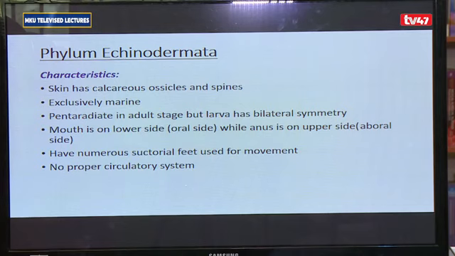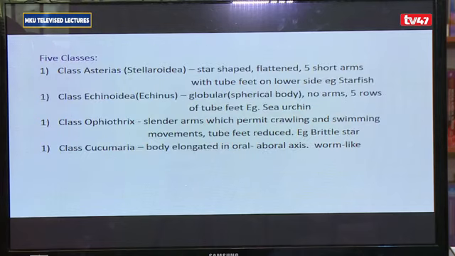For this particular phylum, we have 5 classes: the class Asterias, also called Asteroidea; the class Echinus, also referred to as Echinoidea; the class Ophiothrix; and the class Cucumaria. Now, basically, it should have 4 classes, not 5.